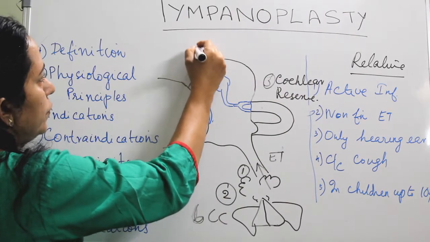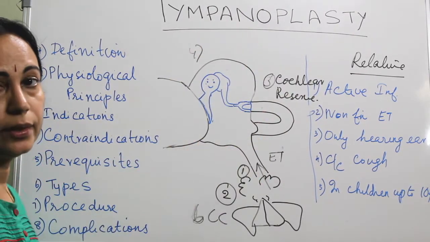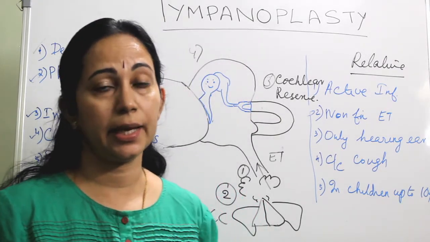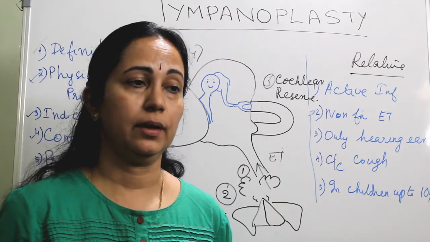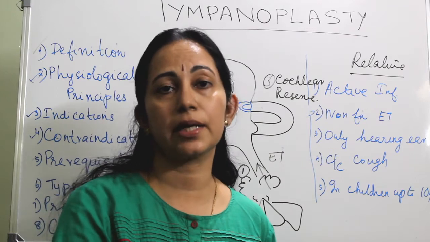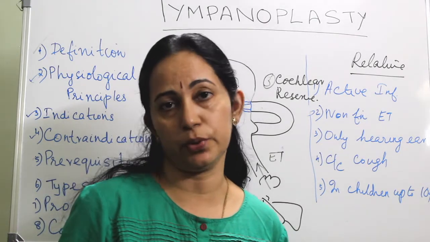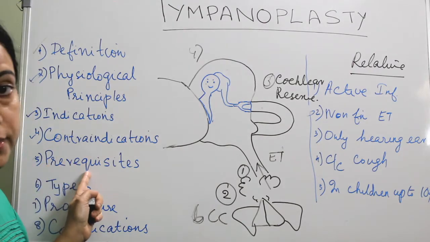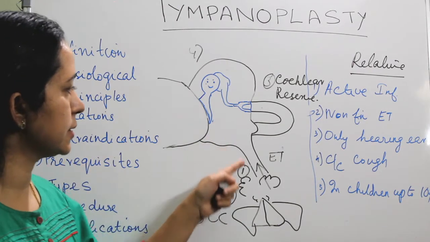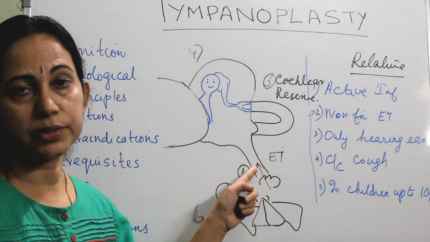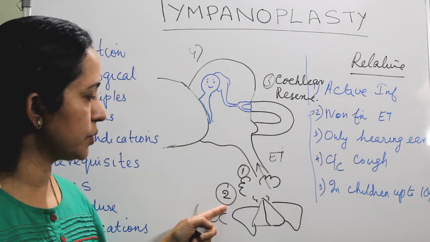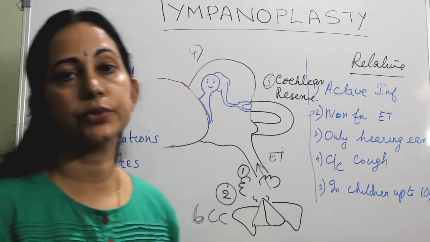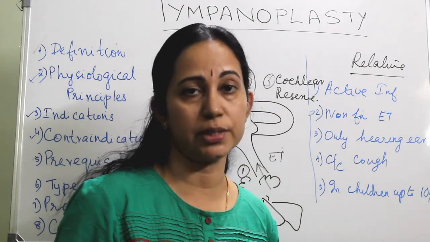And the fourth one is the ear should be dry for a minimum of 4 to 6 weeks to get better results, except in cholesteatoma. And if there is a cholesteatoma, this can be combined with a mastoid exploration. Okay, so there are 4 prerequisites for tympanoplasty: normal functioning of the eustachian tube, predisposing factors corrected, adequate cochlear reserve, and the ear should be dry for a minimum of 4 to 6 weeks.